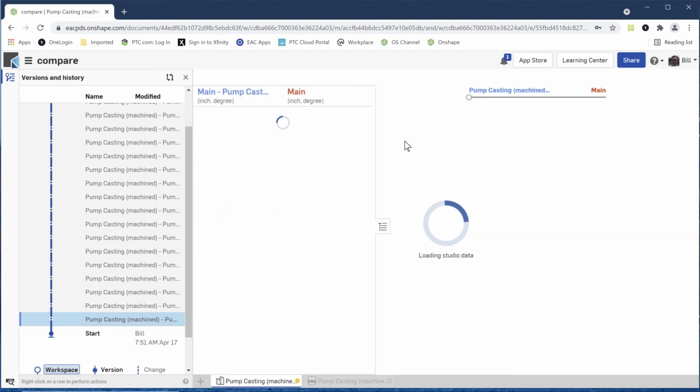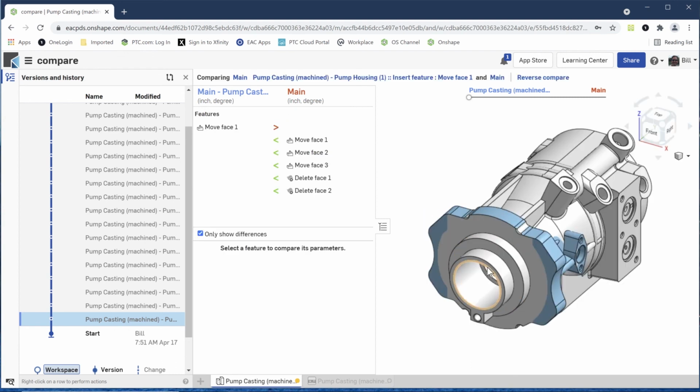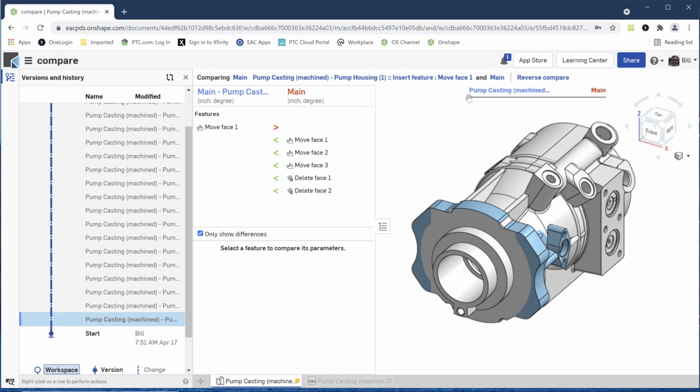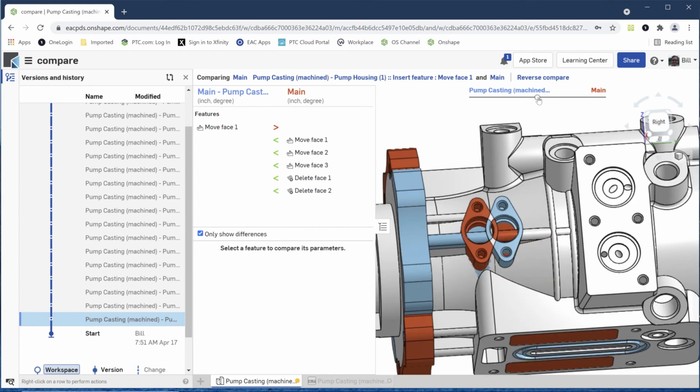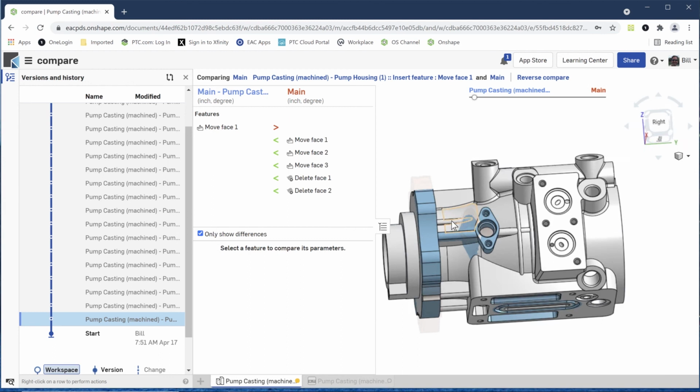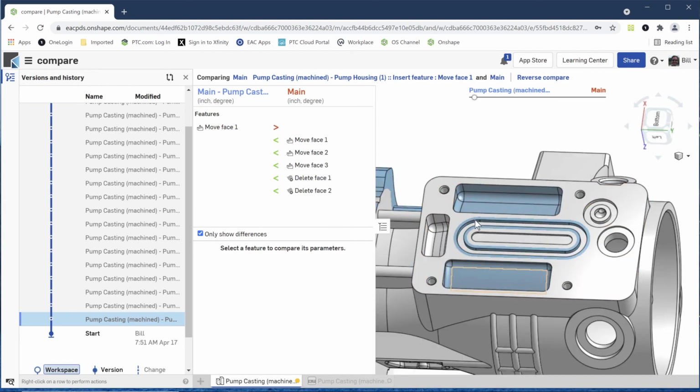So what we're going to be looking at now is the model when we started off, or when we imported it in. What did it look like? So it looked like this. And then we can drag this little drag handle, and we can start to see how we change things. So here we took this whole face and we rotated it here. We can also see over here, the red is the modifications we made. We actually moved it over this way from over there. And if we look on the bottom over here, initially we had some pockets over here, and what we did is we removed the pockets, and then we actually expanded this guy out as well. So you can see it kind of expand as we do that.